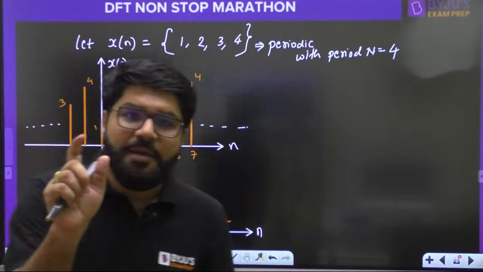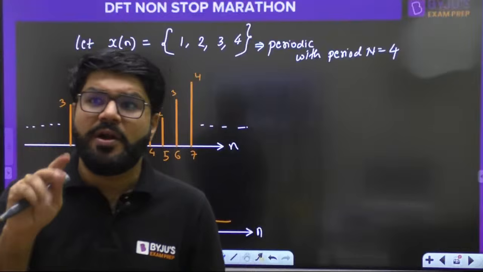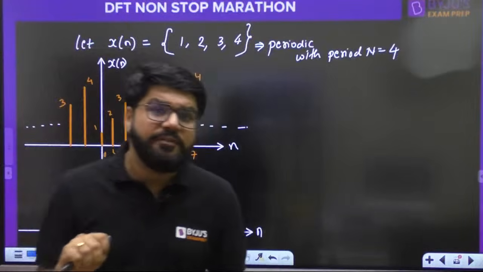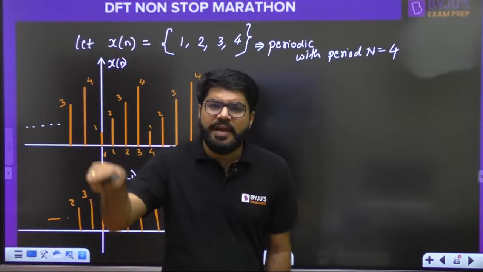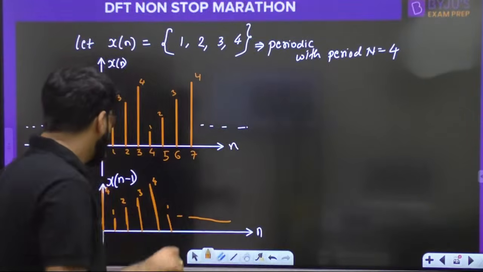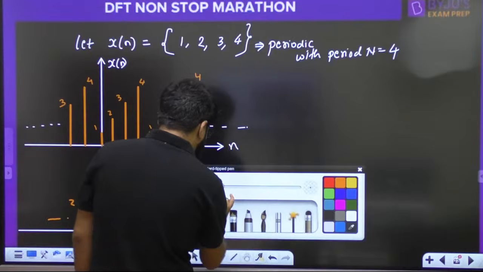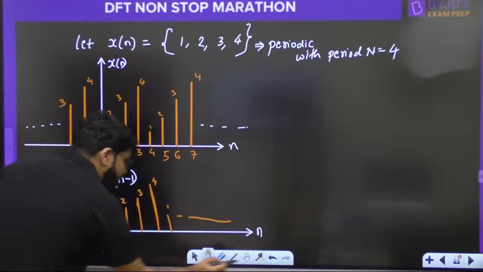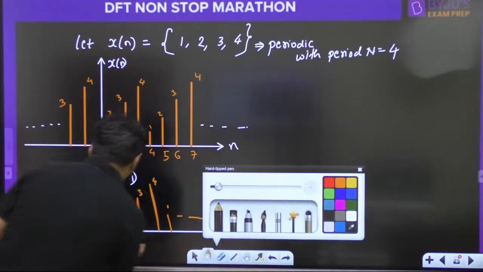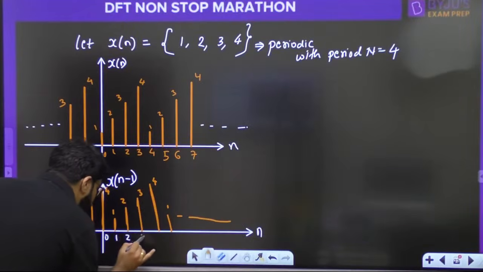I told you one thing, because the DFT and IDFT are periodic with period n, so we only consider the values from 0 to n minus 1. We will only consider their values from 0 to n minus 1. So if you take the values from the origin, let me write the values here. This is origin 0, then 1, then 2, then 3.